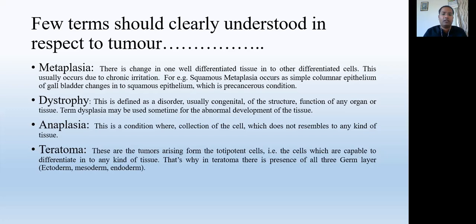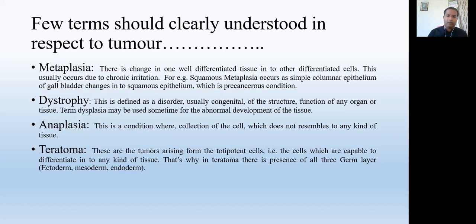Usually these totipotent cells are present in some parts of our body, like the ovary and the testicles. So when a growth develops from these organs and has the features of all three germ layers, then it is confirmed that this type of cancer is called teratoma, a tumor developed from the totipotent cells.